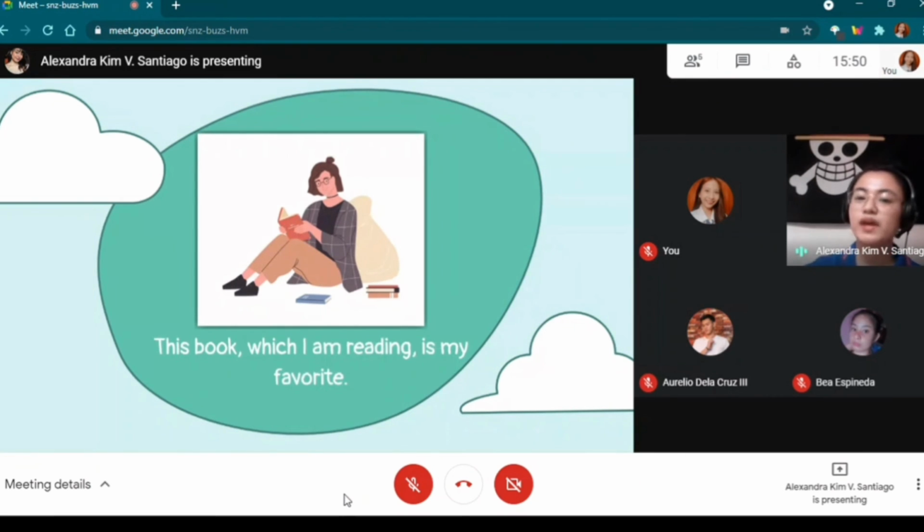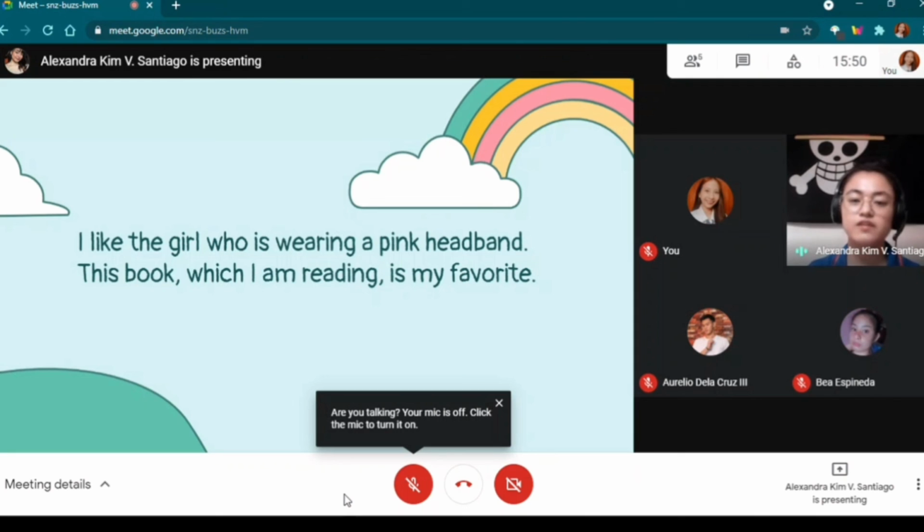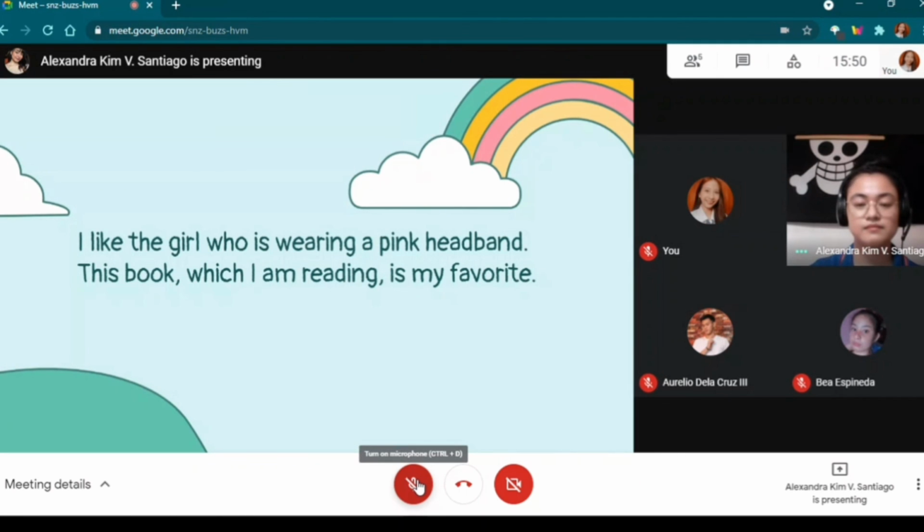Very good. Before we end our discussion, I want someone to please summarize the characteristics of a defining relative clause. Anyone? Ma'am. Okay, Mr. De La Cruz. A defining relative clause adds important information po about the subject and it comes after a noun. Then relative pronouns used are replaceable with the word that in spoken English po. Okay, very good. How about the non-defining relative clause?